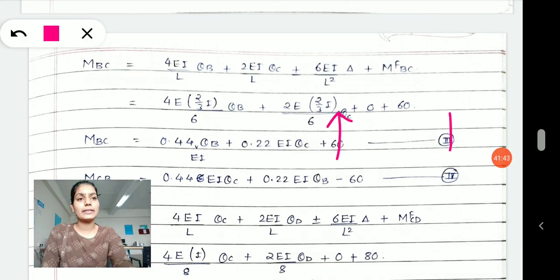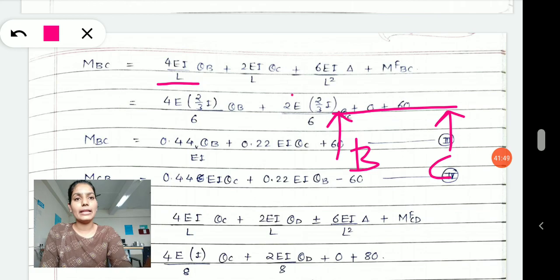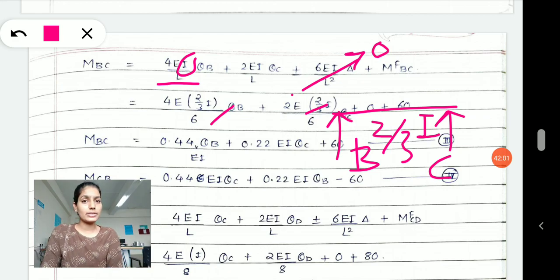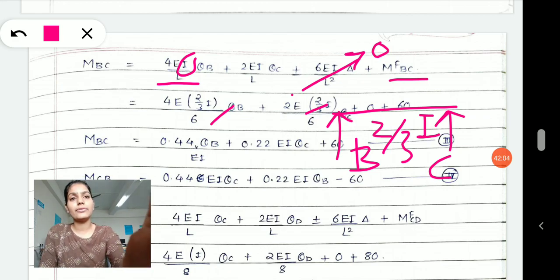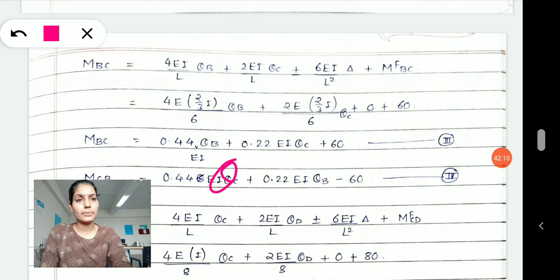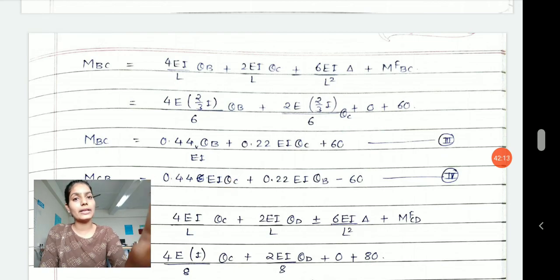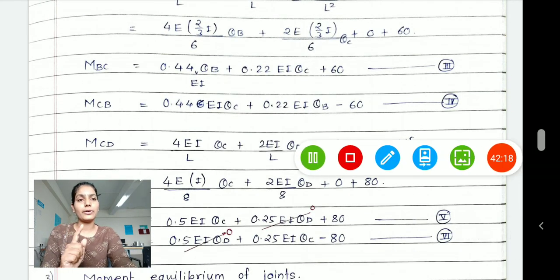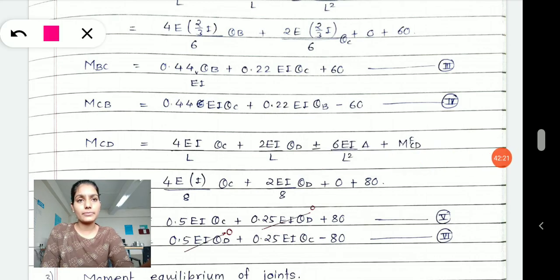Both the ends are simply supported, and this is my B, this is my C. 4 EI by L, where I is changing in the B to C span, 2 by 3rd I. Put in the values of I, whereas delta will become 0 because no translation is allowed. Put the values of MF BC. Now here, no theta will get cancelled because theta B is at a simple support and theta C is also at a simple support, so no theta will get cancelled. Remember it. Accordingly, write the equation for BC. For equation CB, the only change is negative 60.